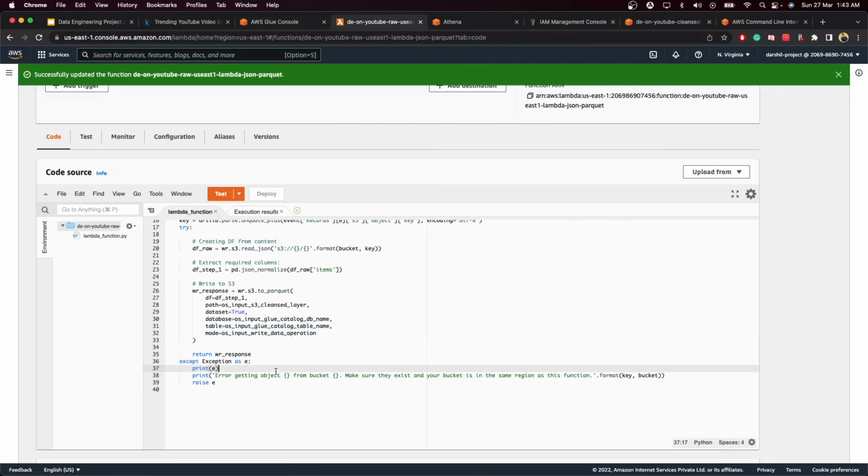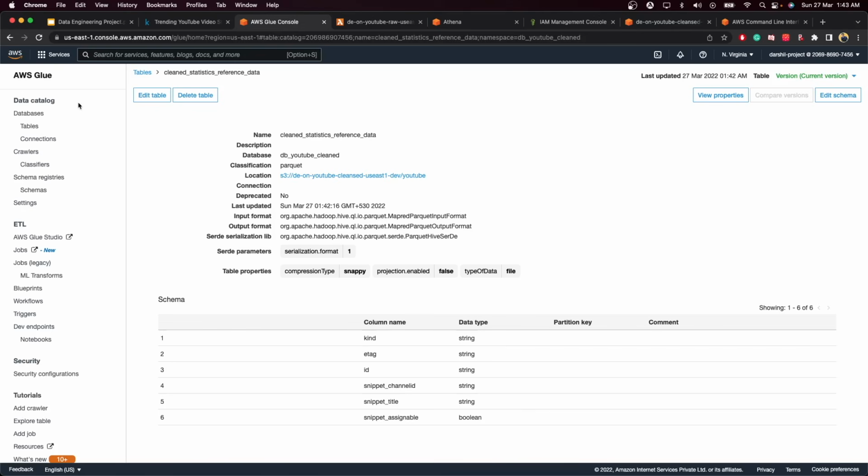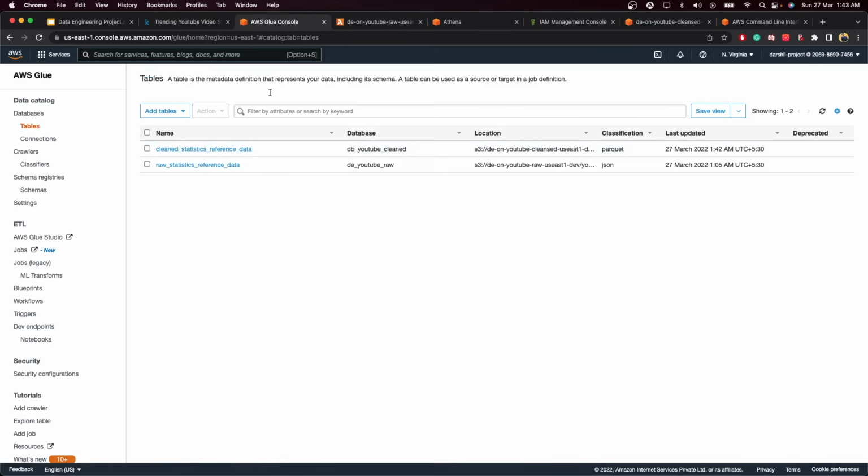Now how this got created is basically using the code. Inside the code, when we write this data to S3, we also define the database name and the table name of the Glue. So it is writing this data to the S3 bucket, and it is also creating the Glue catalog and the table in Glue. If you understand basic Python, then you should understand this. So over here we can see the table has been created.